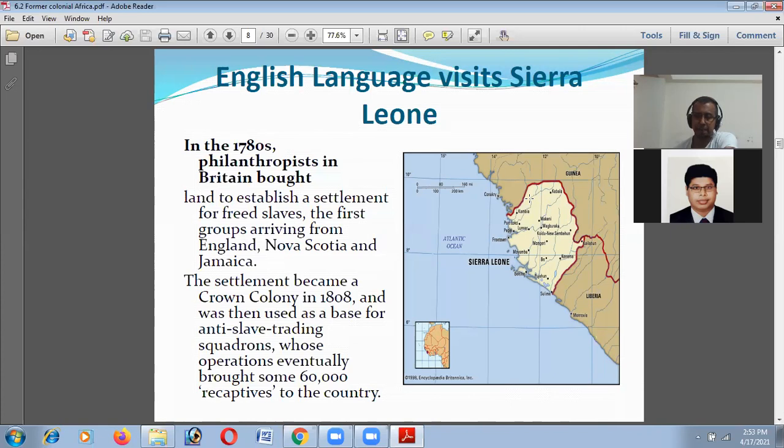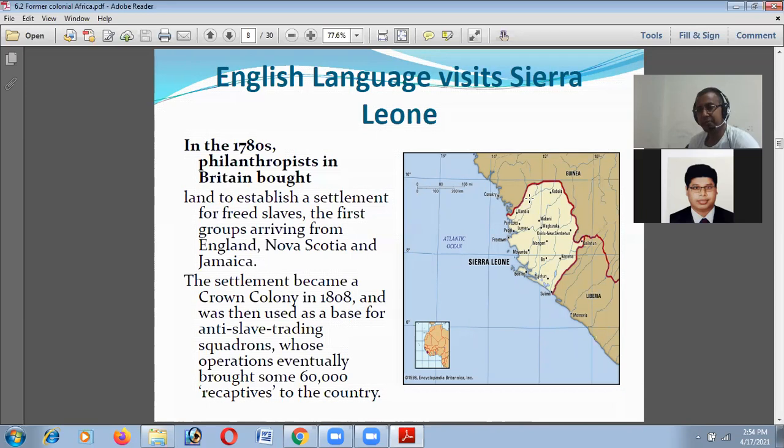Actually, in a previous class, I mentioned that all the colonizers came to do business, but only the British had the planning, the idea of how to establish their colonies all over the world. So when many slaves got free, where would they go? A British philanthropist established a state for such free slaves.